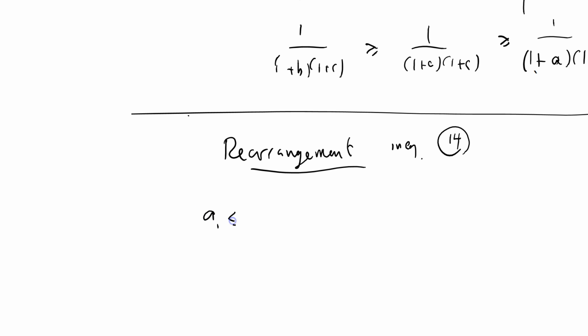So we've got A1 less than or equal to A2 less than or equal to blah blah blah less than or equal to AN, and B1 less than or equal to B2 less than or equal to ... less than or equal to BN.